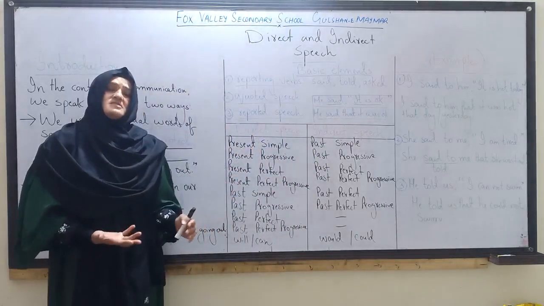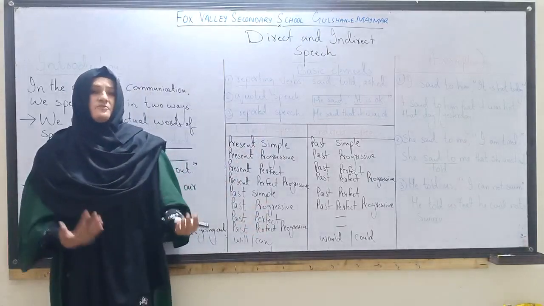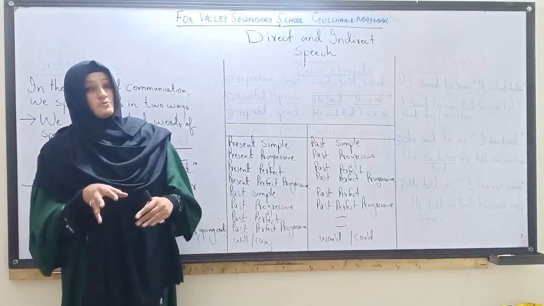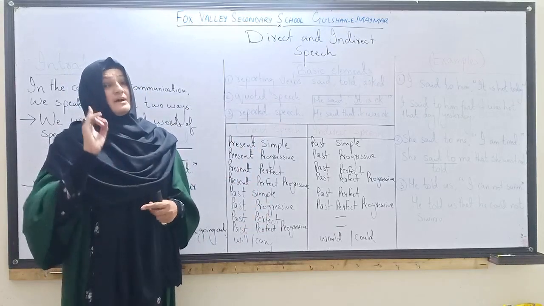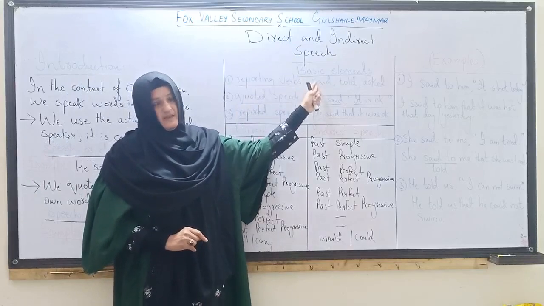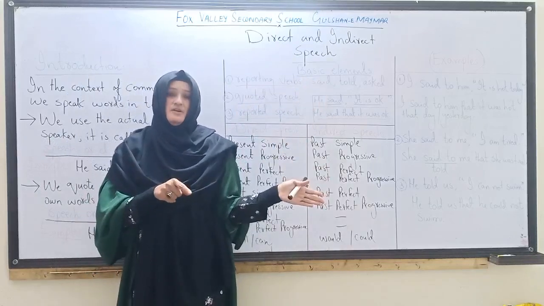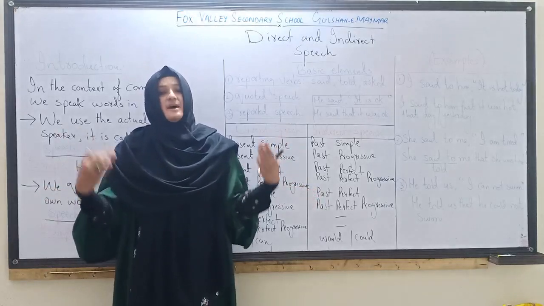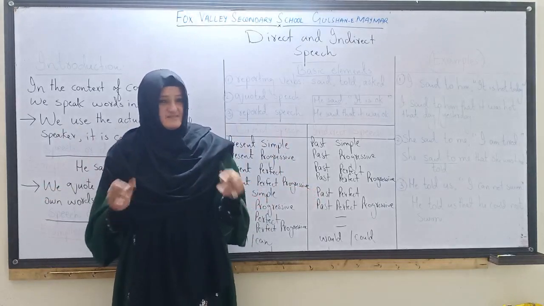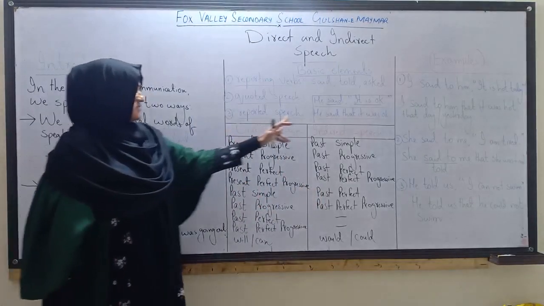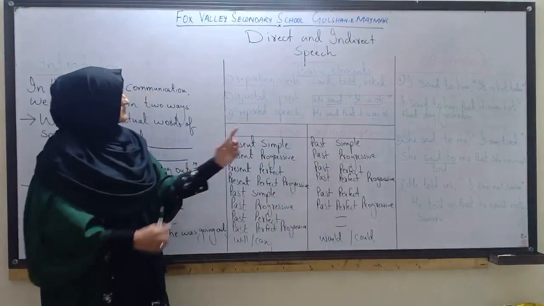When we talk about direct speech and indirect speech, usually what we do is change direct speech into indirect speech. So there are certain rules. The rules are applied when the reporting verb is in past tense. If it is in present or future, we do not change the tenses of the reported speech. Here I am talking about tenses in direct speech and indirect speech.